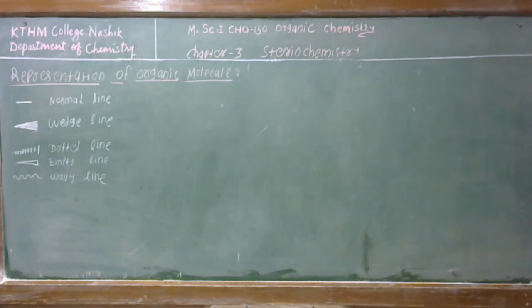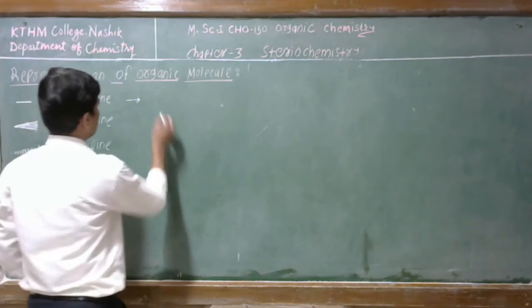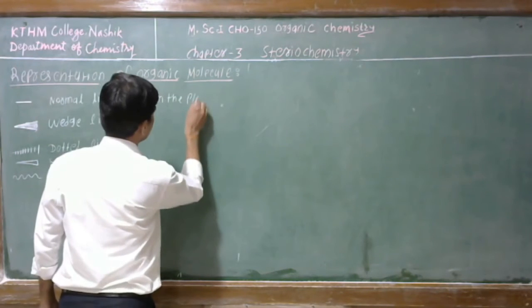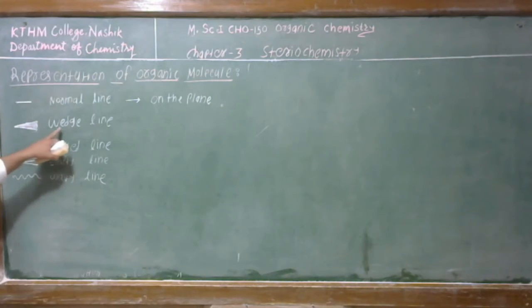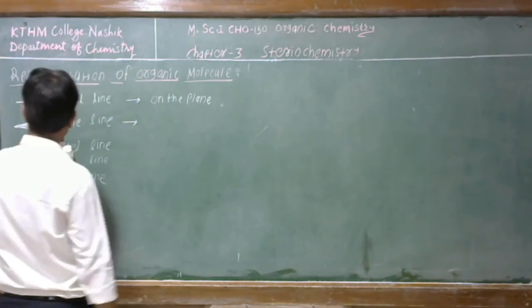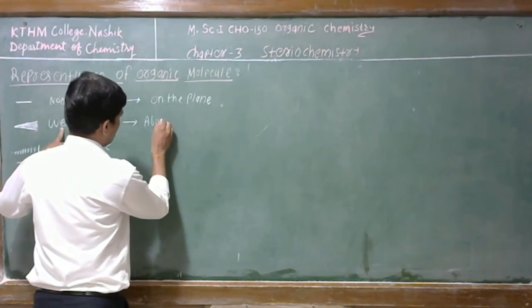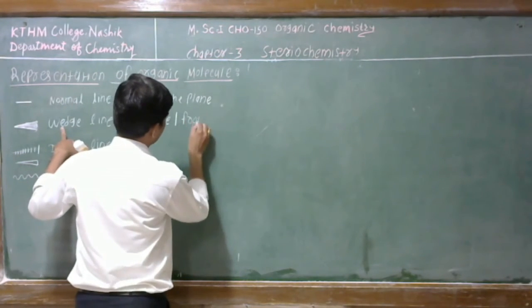In our structure, if any group is attached to the chiral carbon atom by the normal line, then we can say that this group is on the plane. If any group is attached by the wedge line, then we can say that this group is above the plane or front side of the plane.